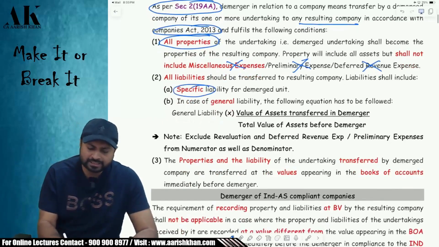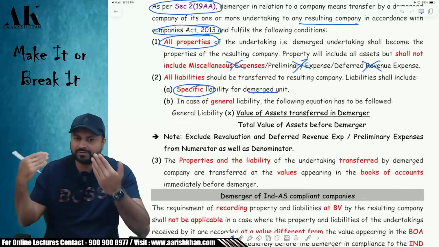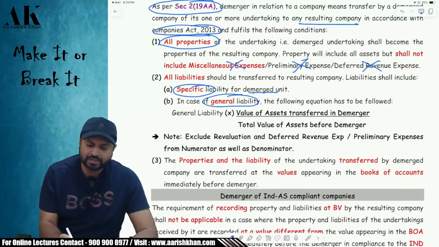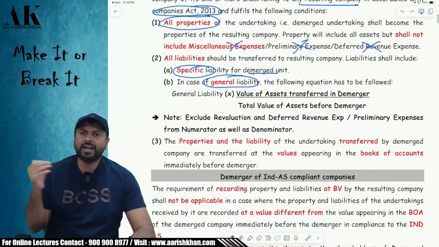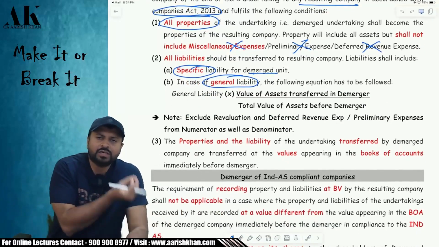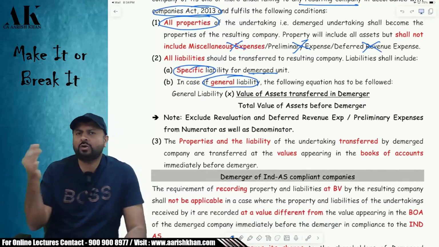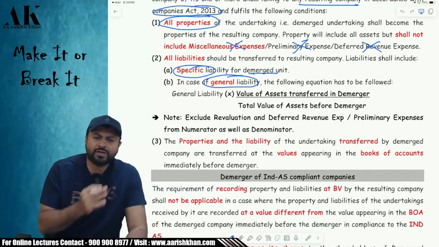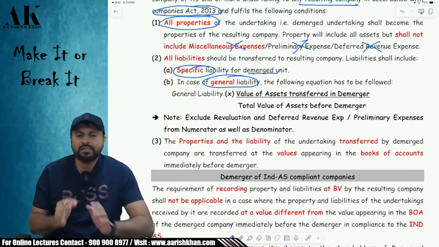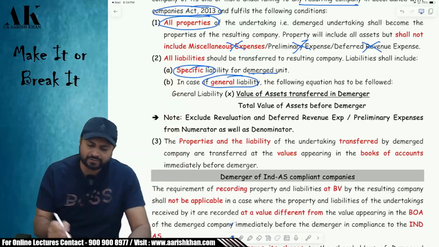If the liability is specific to that demerged unit, transfer that also. If the liability is general, then transfer in this ratio. What is this ratio? Suppose the company has a general loan. Some of the money is used by the demerged unit, and some of the money is used by the other units. Then how do we segregate that and transfer it?